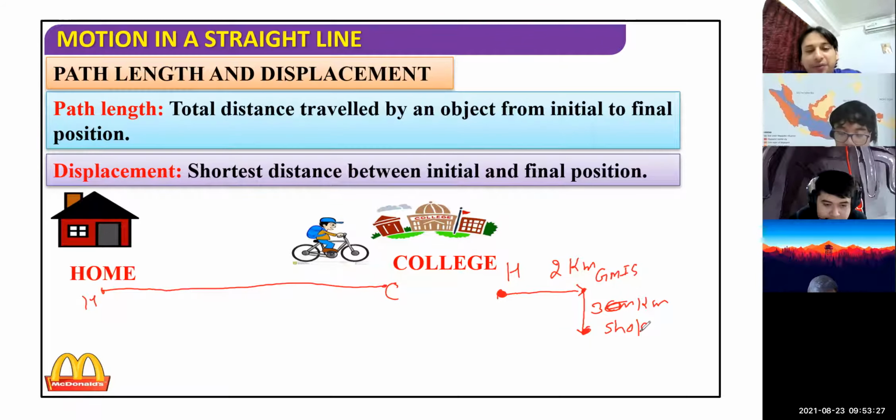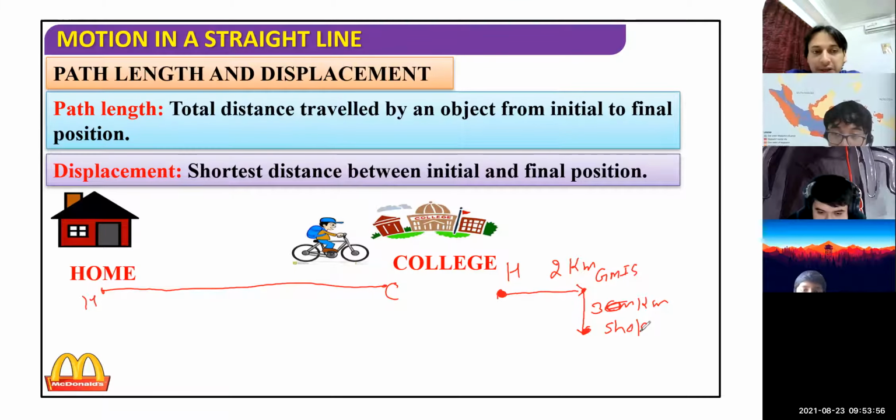Now in this condition, may I ask you children, what is the total distance traveled by Aaron, moving from home to GMIS and then to the shop? Total distance. Rishikesh Nair. 5 kilometers. 5 kilometers is the actual path length. I am okay with your answer, it is correct.